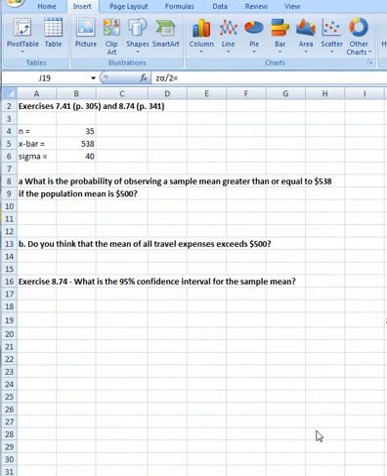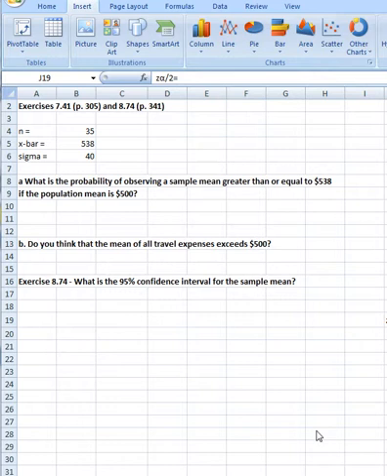Hi everyone, it's week 13 and that means it's review week, so I'm going to do 3 problems drawn from chapter 7, 8, and 9 this time. In video A here I'm going to do problem 7.41 found on page 305 and problem 8.74 found on page 341. They are related, same problem, just looking at it in a different way.